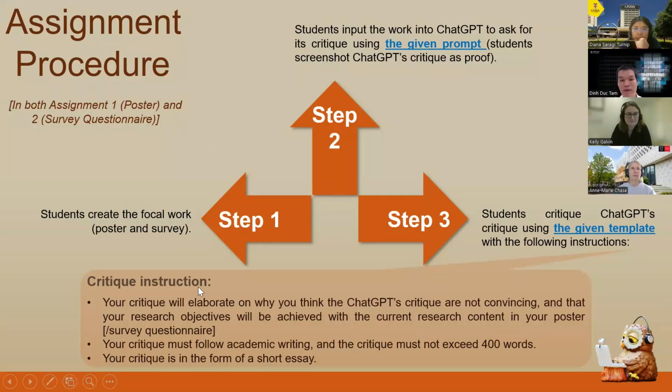Here's the instruction for the critique. The students have to elaborate why they think ChatGPT's critiques are not convincing and that their research objectives will be achieved with their current research content. Assignment one is the poster. Assignment two is the survey questionnaire, because this unit is research methods. And then here's the prompt.